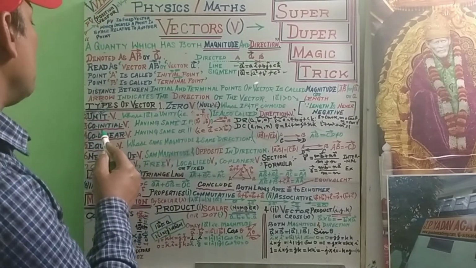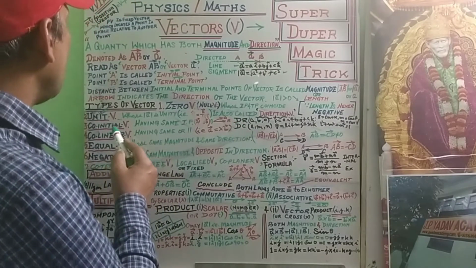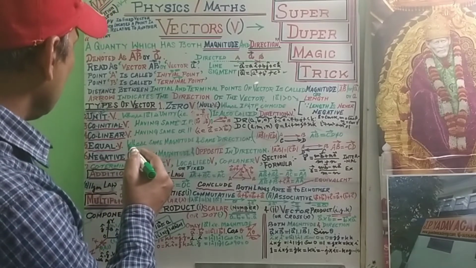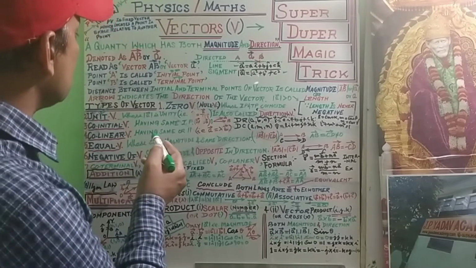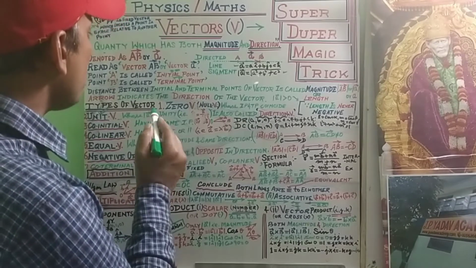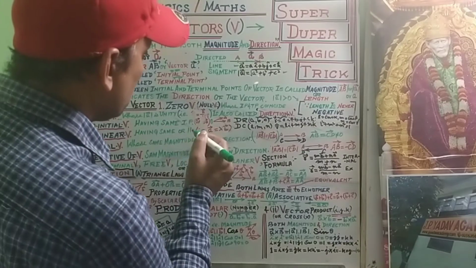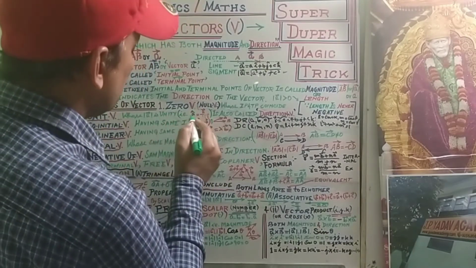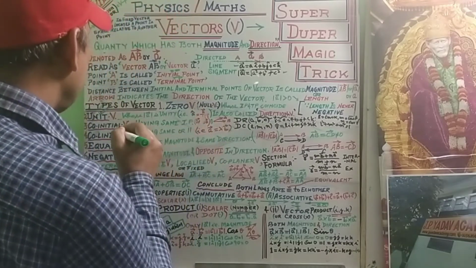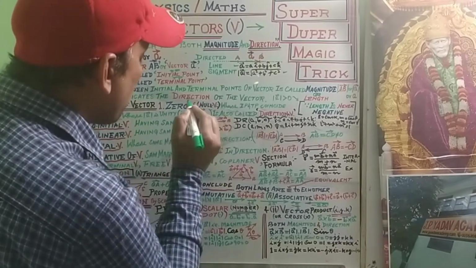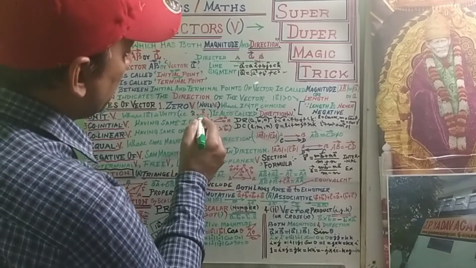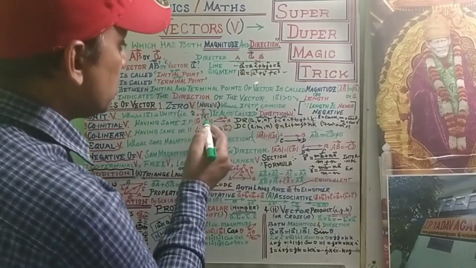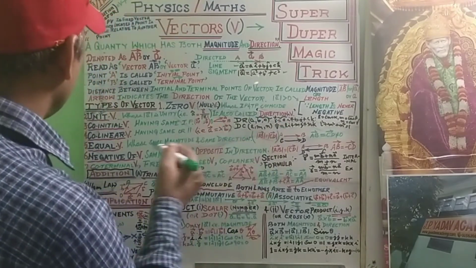Unit vector is one of the most important types of vector. A unit vector is a vector whose magnitude is 1. It is represented by A cap, and A cap is vector A upon mod A. This is also called the direction vector.